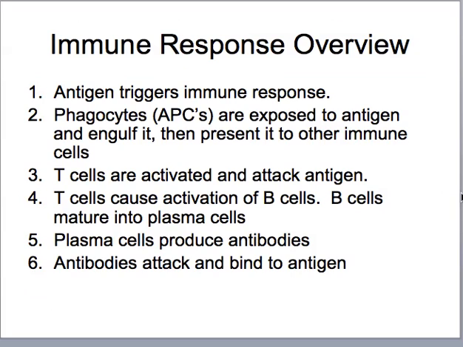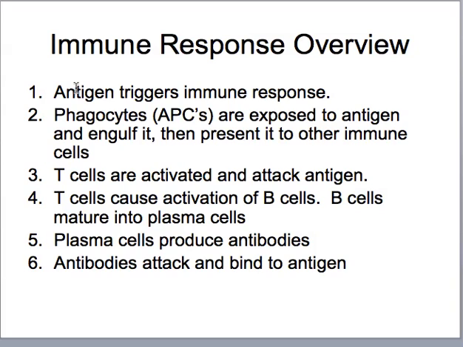First of all, we have an antigen that will trigger the immune response. An antigen is a foreign substance that usually is a molecule that's sticking up off of the plasma membrane of the organism, and it will trigger an immune response.